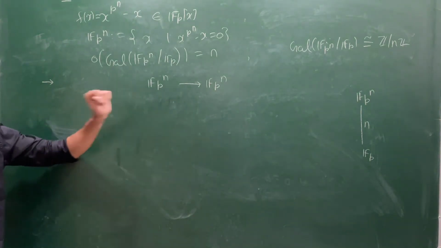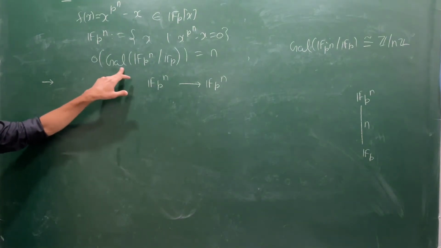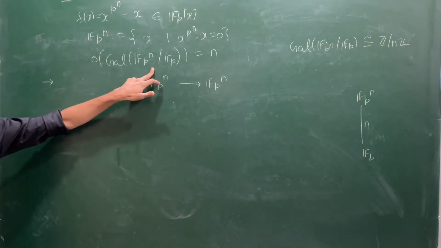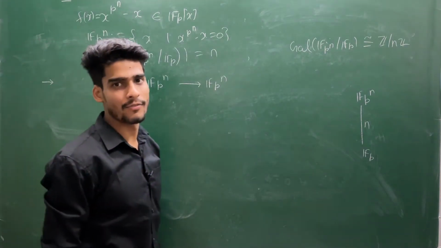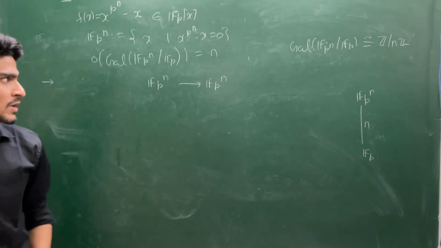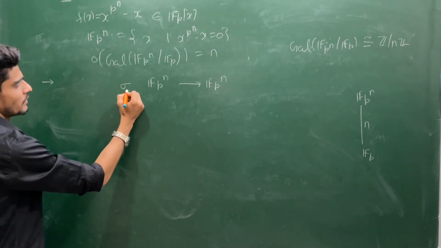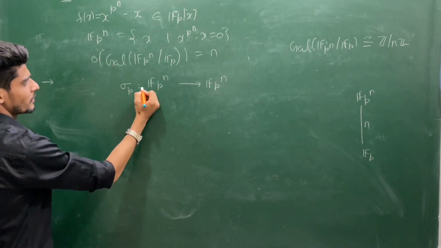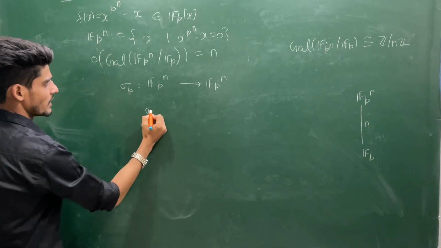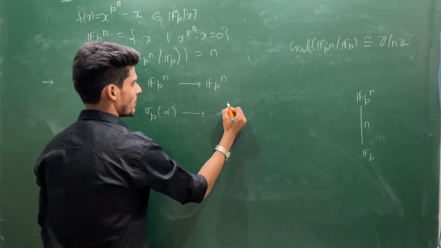This is a very nice map. From this map, I will give you an element of this group which is of order n. We know that a finite group is cyclic if and only if there is an element whose order is exactly the same as the order of the group. So I am going to give you a nice element. Define sigma p from Fpn to Fpn. This sigma p sends an element alpha to alpha to the power p.